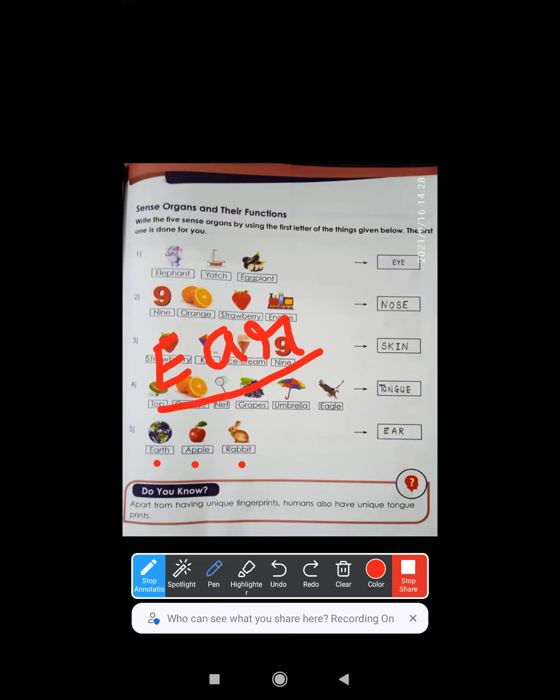So this way we got all our 5 sensory organs, which are eyes, nose, skin, tongue, and ears. Repeat: eyes, nose, skin, tongue, ears. These are all our sensory organs, all 5 sensory organs. And what are their functions? Eyes help us to see things, right? Nose, breathe. Skin, sense of touch. Tongue, taste. And ear helps us to hear things, right?